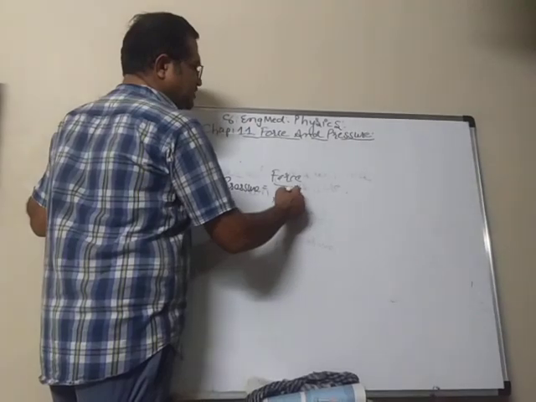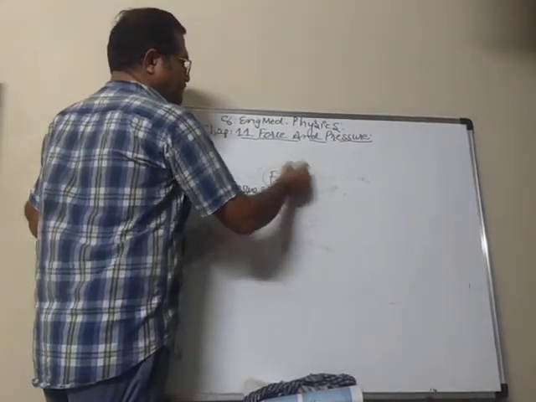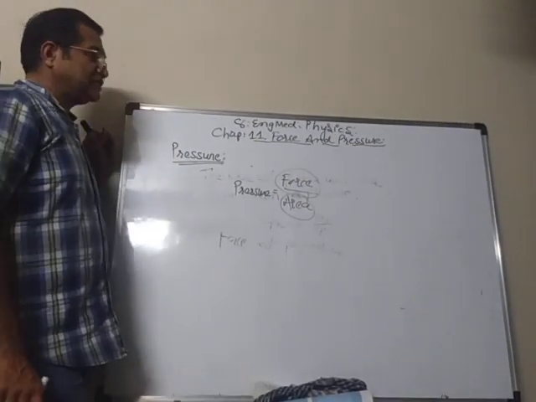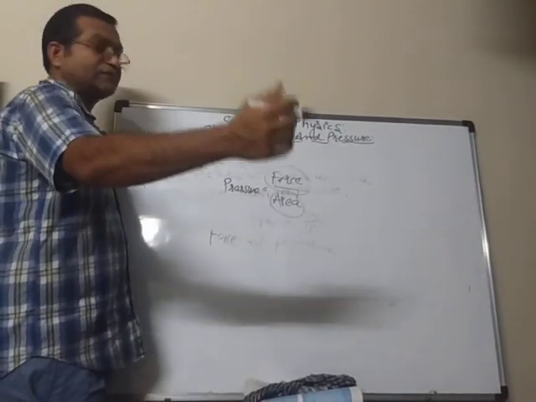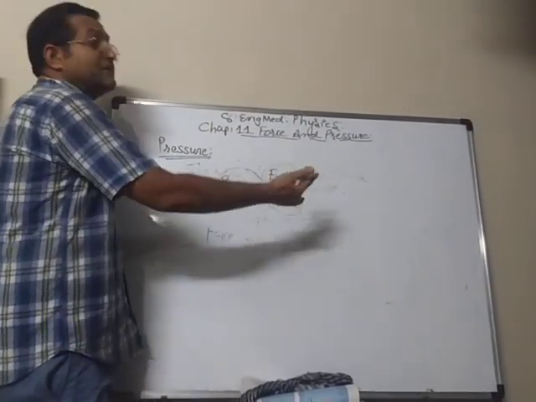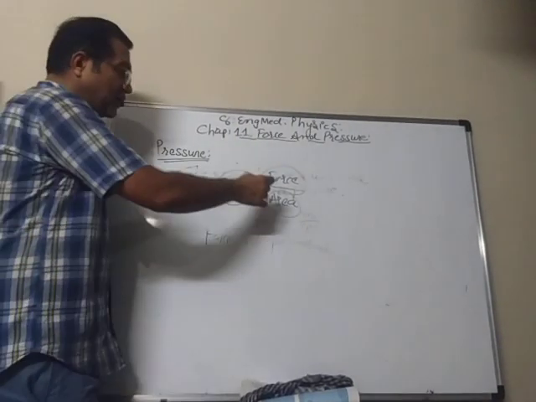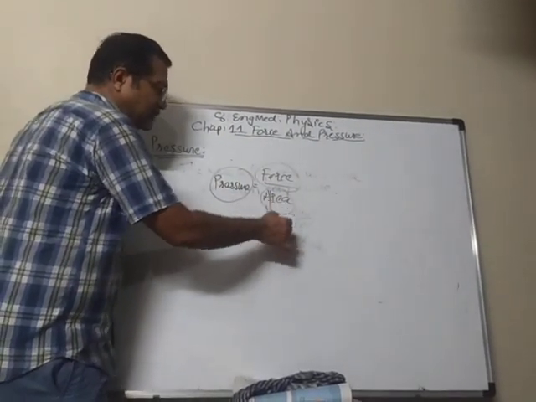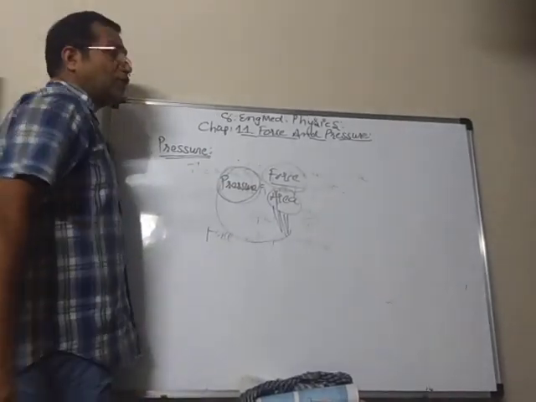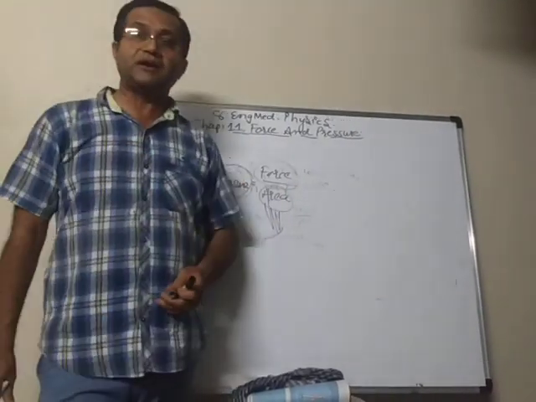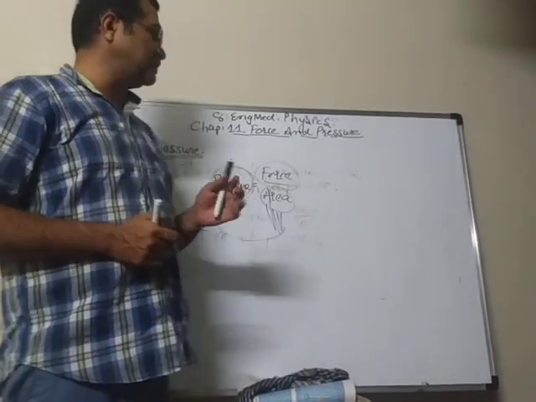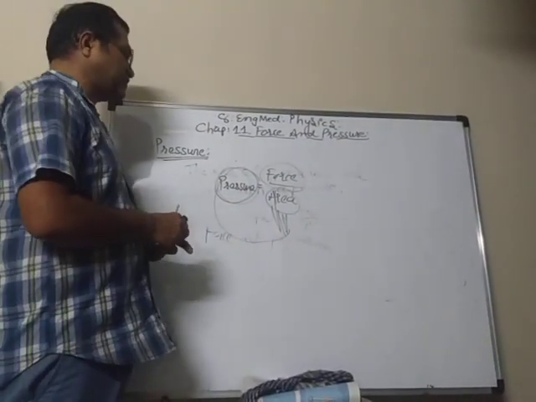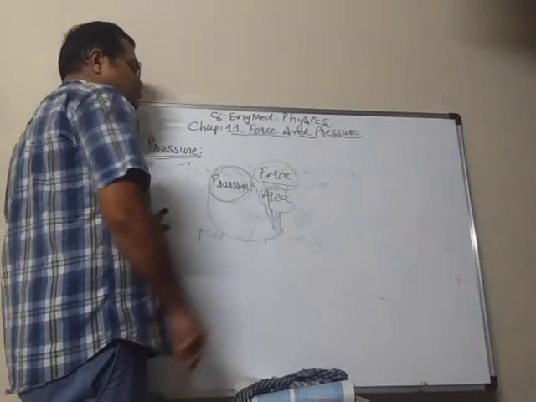So area is in the denominator, and we learn in mathematics that when the denominator becomes bigger and bigger, the value of the fraction becomes smaller. And if the denominator is smaller and smaller, the value of the fraction will be bigger and bigger. So they are in inverse proportion, you can say, because it depends on the area.